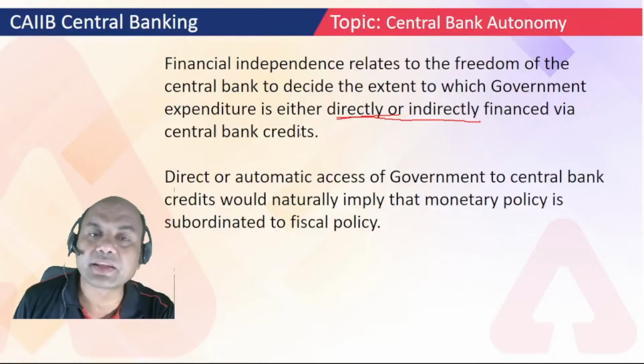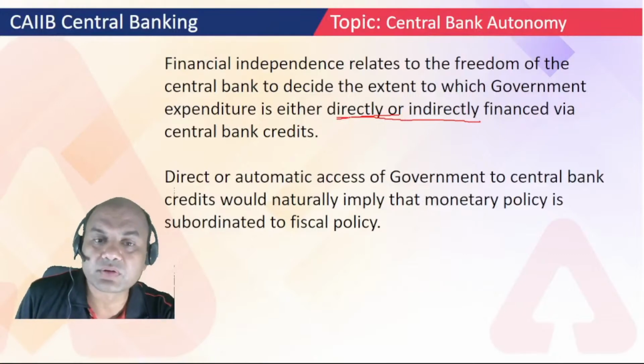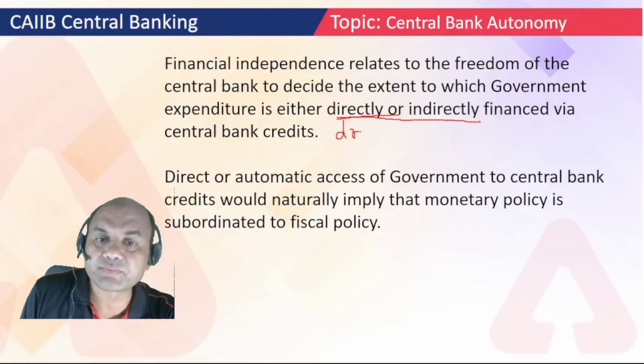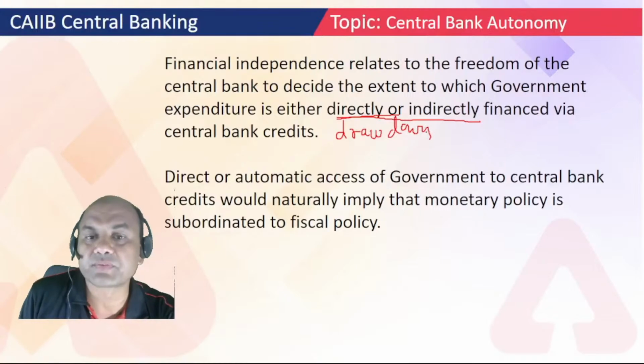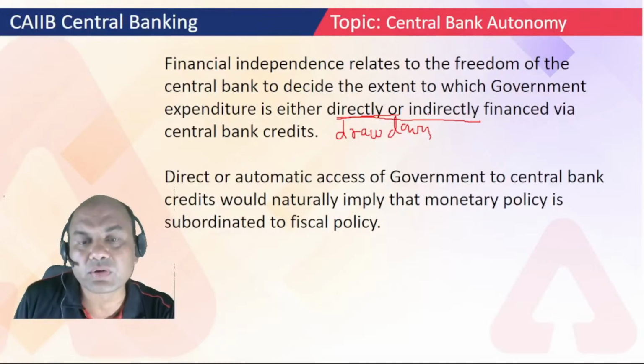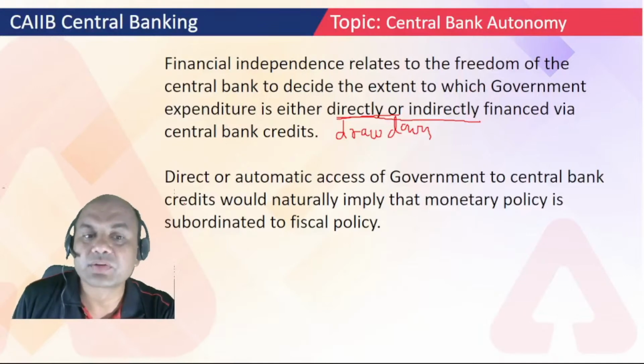From where does RBI finance it? Through the drawdown. Drawdown is one of the important points. Drawdown from the current account. It's like an OD, overdraft, taken by the government from its account with RBI. So direct and automatic access of the government to central bank credits would naturally imply that the monetary policy is subordinated to the fiscal policy.